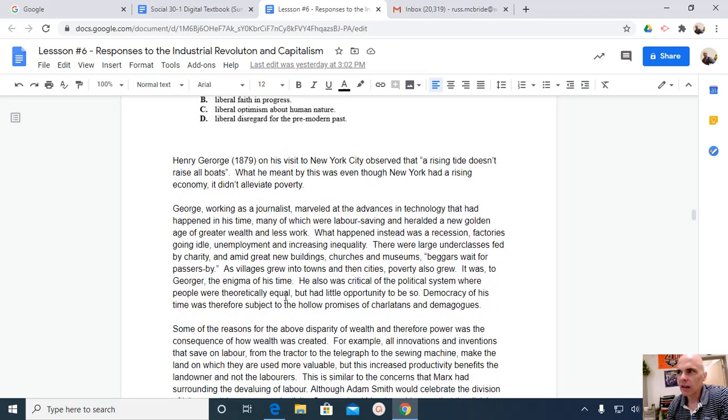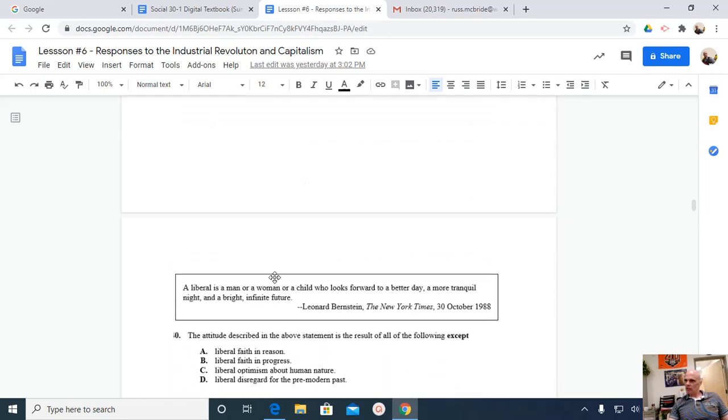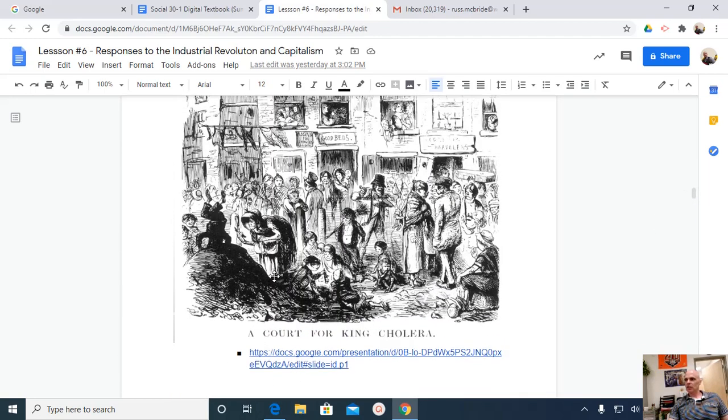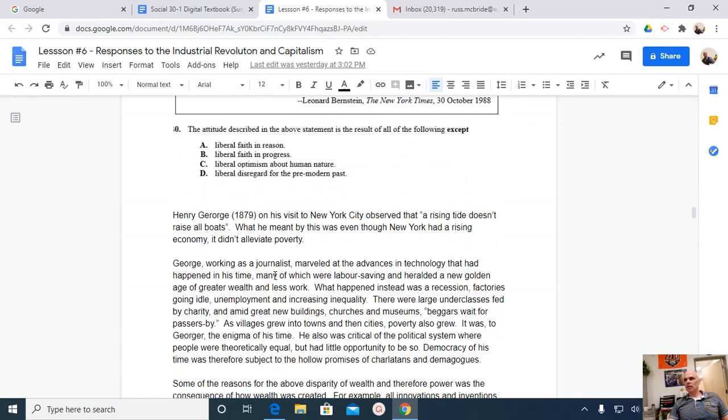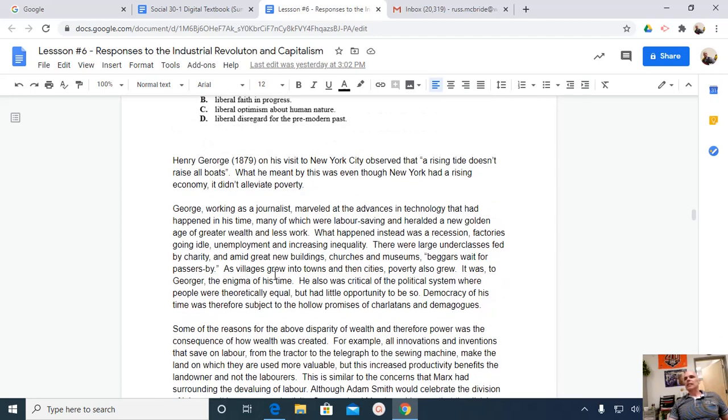Now we're getting into that idea of progressivism. Henry George is saying, when he goes to New York City, a rising tide doesn't rise all boats. So capitalism, the industrial revolution, is this rising tide, right? But he's observing that some people are thriving here, but some are living with cholera. Some are living in slums. So he looks around and says, a rising tide doesn't rise all boats. And therefore, something outside of the economy needs to alleviate that poverty.